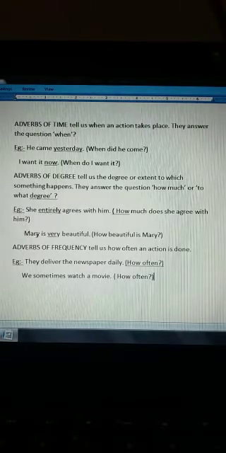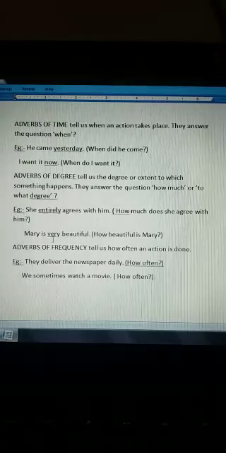Then the next one, see, like Mary is very beautiful. So how beautiful is Mary? To what extent? How much beautiful is Mary? So very beautiful. So very is used here as an adverb and this is adverb of degree.